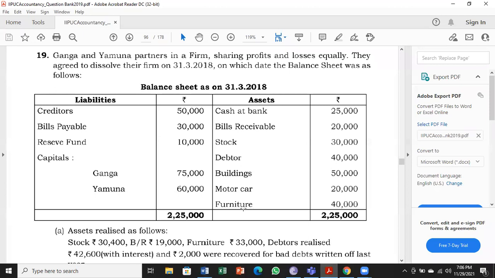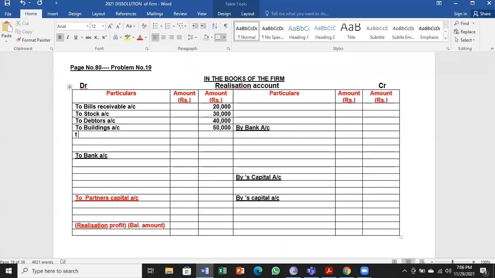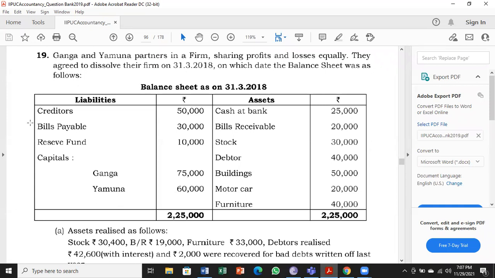They are not existing once you transfer to realization account. Next, motor car 20,000, furniture 40,000. To motor car account 20,000. To furniture account 40,000. So I have transferred all the 6 assets to the debit side. Now I'll move on to the credit side. For liabilities, we have creditors and bills payable account.